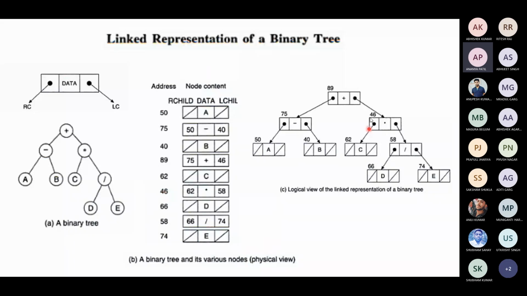That's why this data is stored at 89 and this data is stored at 75, again 46, because while you are storing the data, the address is available at this location. So a linked list works in a way that wherever your memory space is available, it will keep storing the data. All you have to do is point the address for the next value. So does this make sense? How this representation is done using a doubly linked list for the tree?